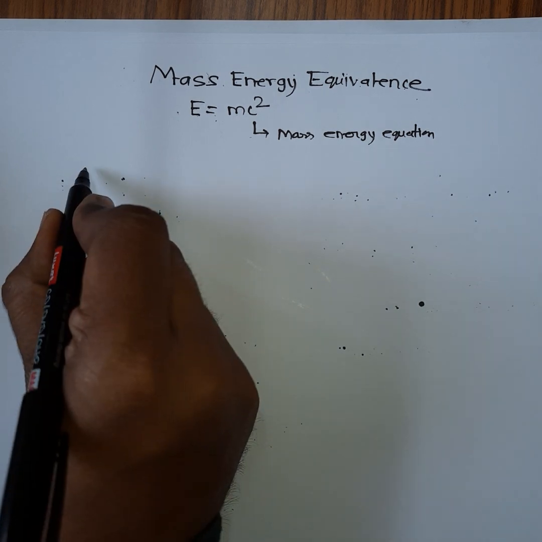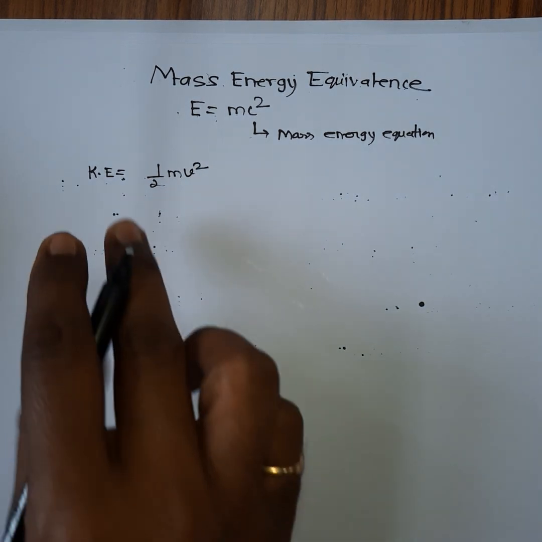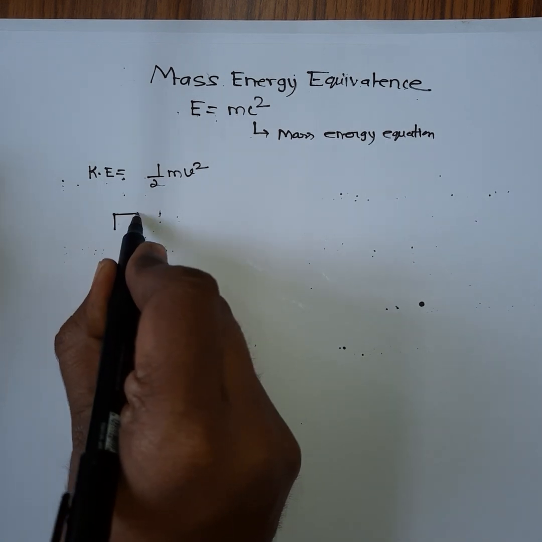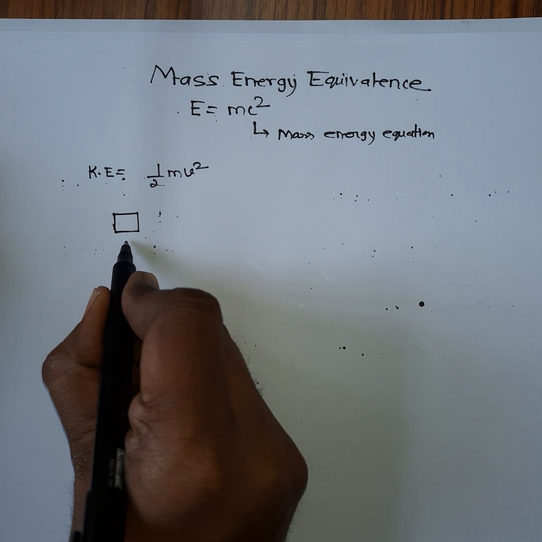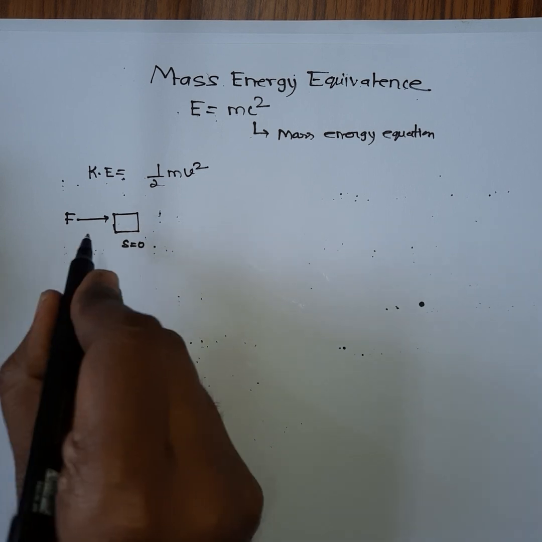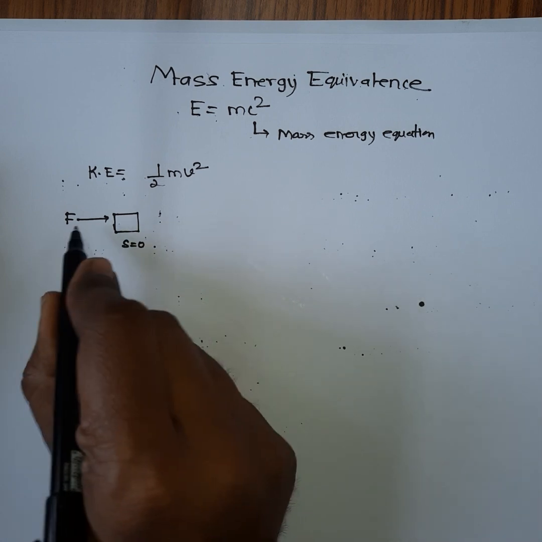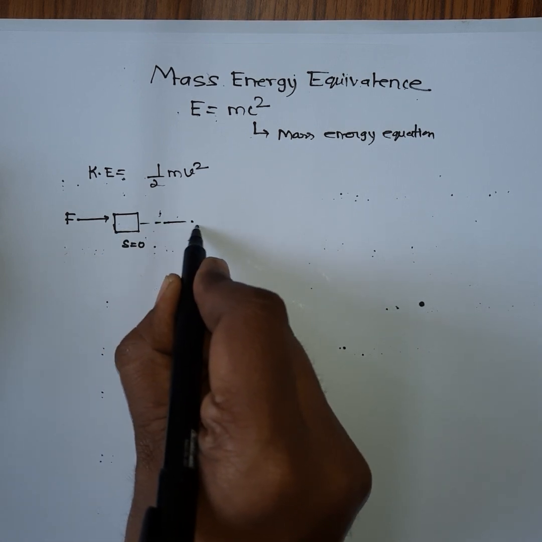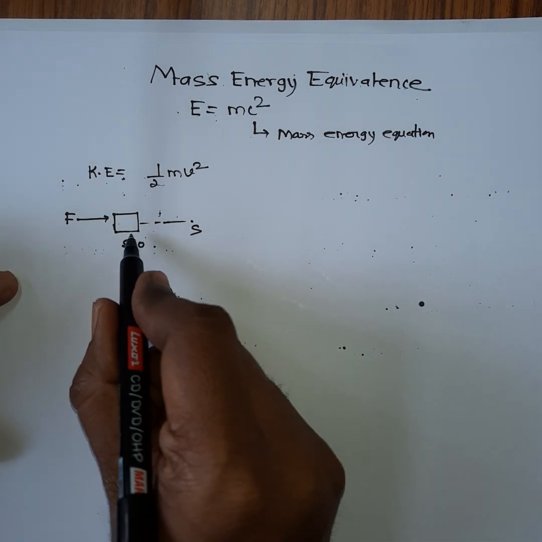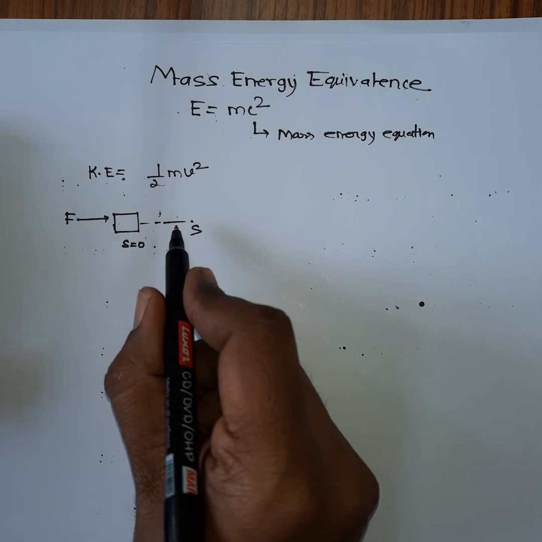In non-relativistic physics we know that the kinetic energy is given by half mv square. You know this, but how do you arrive at this equation? Suppose there is some object at some position s is equal to 0, and you apply some force on it, and the object is displaced along the same direction as the force, by some distance. Due to the action of this force, it will acquire some velocity. Because of that velocity it will have some momentum, and hence some kinetic energy.